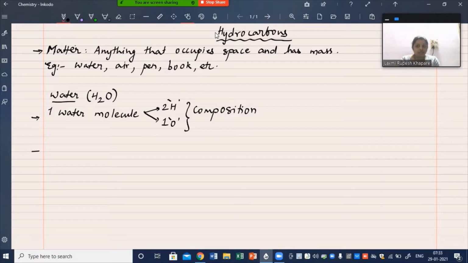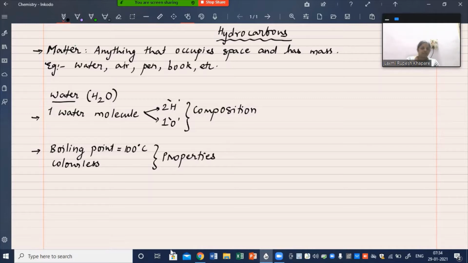Now, second and a very important thing, I very well know different properties of water, like the boiling point of water is 100 degrees Celsius. Water is colorless. Water is odorless. So when I'm talking about all these things, I'm actually discussing the properties of matter. And in some chapters, like in the nature of chemical bonding, wherein we'll be studying covalent bond formation in different molecules, we will study the water molecule.